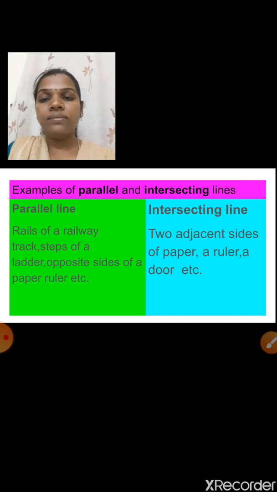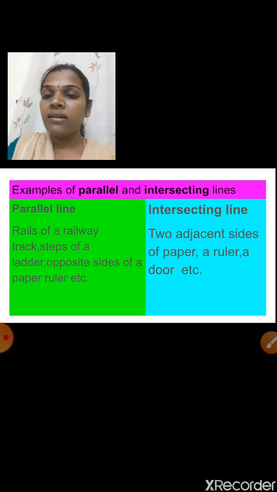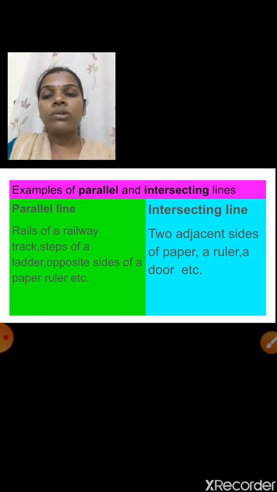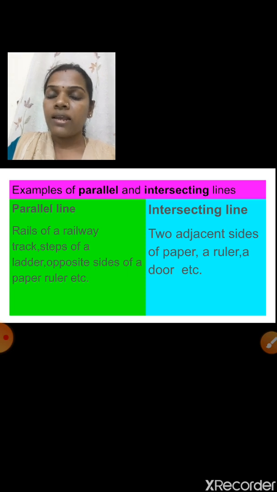Understood now? Children, the blackboard: imagine its 4 sides. Are the opposite sides an example of parallel or intersecting lines? Yes, very good, parallel lines. And the two adjacent sides are an example of intersecting lines. Understood now? Shall I go to the next?